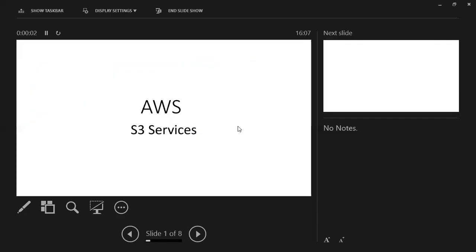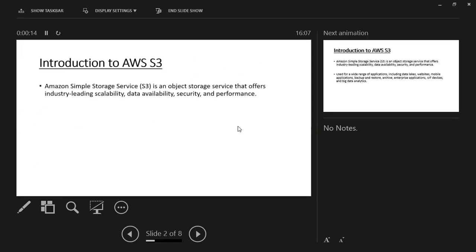Today we learn about the S3 service. The S3 service of Amazon Web Services, AWS, is a storage service. We simply know it as S3, a simple storage service. That means S3. The full form of S3 is Simple Storage Service. That is a storage service.